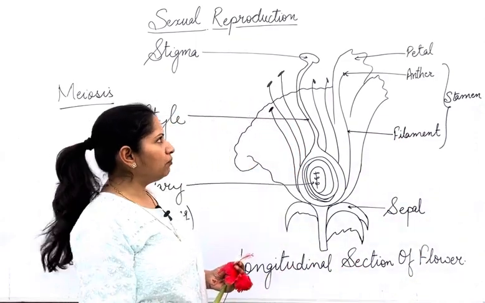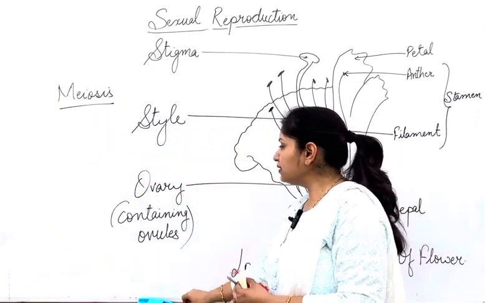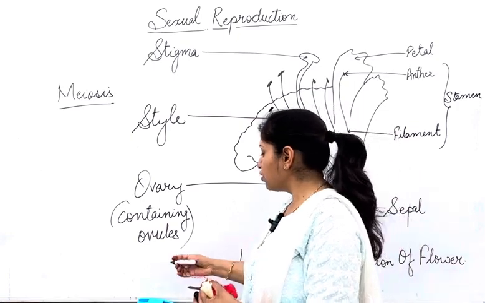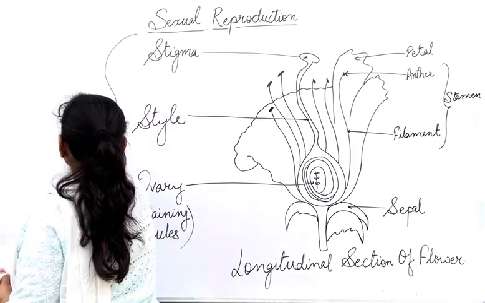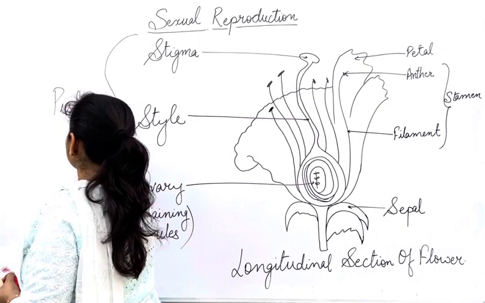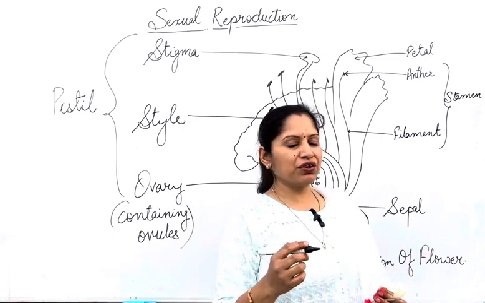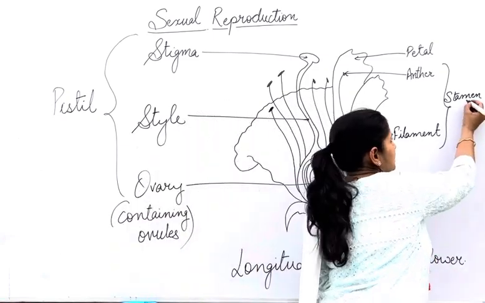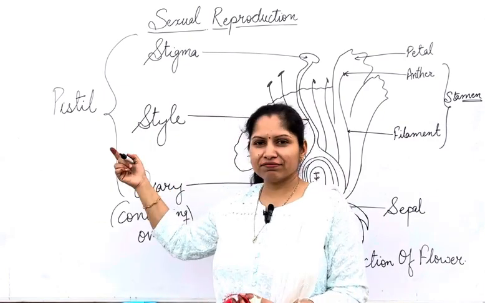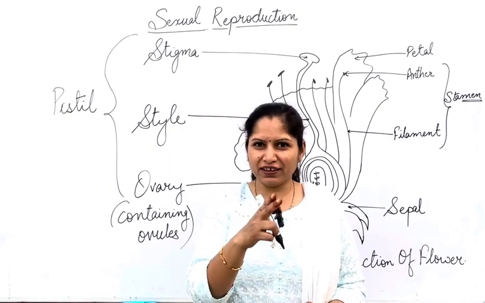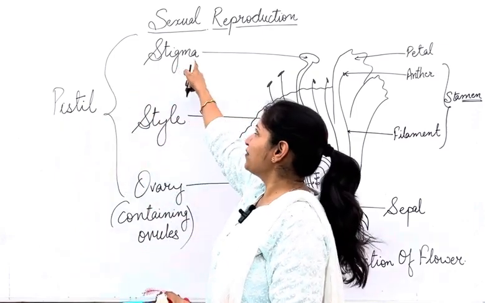Apart from that, the female part of a plant is known as pistil. Style, stigma and ovary, these together are known as pistil. How to remember that the female part is pistil and the male part is stamen? You can remember that stamen has men in its word only. So stamen is the male part, and pistil, girls should have a pistol with them to shoot out, for their safety. So pistil has three parts.